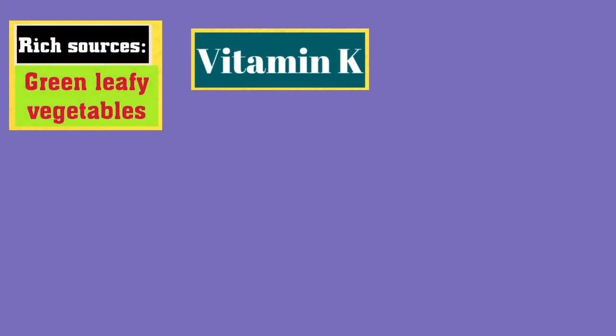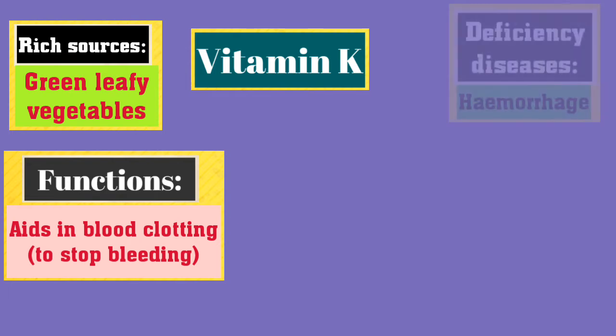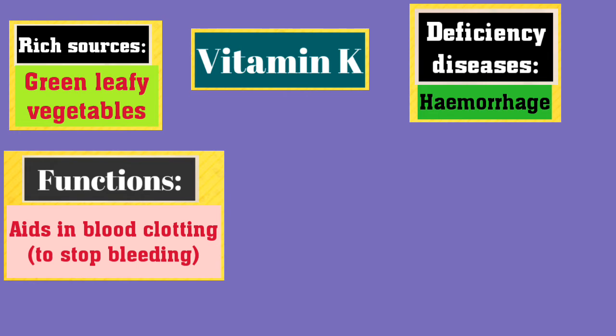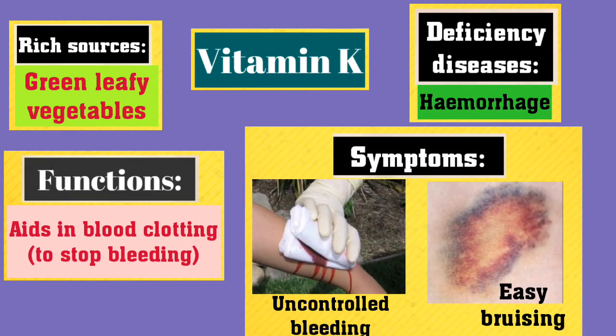Vitamin K. The rich sources of vitamin K are green leafy vegetables. Their functions are aids in blood clotting, that is to stop bleeding, and hemorrhage is the deficiency disease, and their symptoms are uncontrolled bleeding and easy bruising.